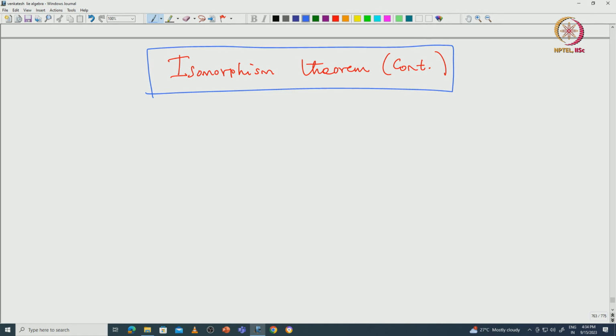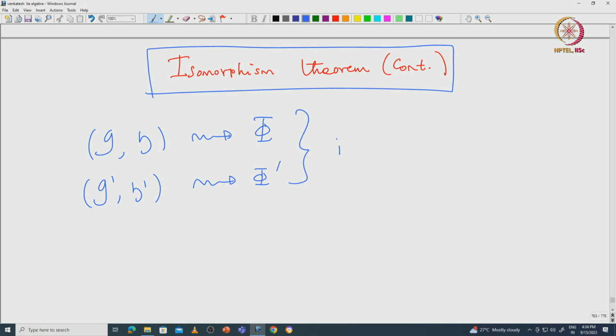We started with two irreducible root systems which come from the pairs (G, H) and (G', H'). From this you have the root system Φ, and from this you have the root system Φ'. Both are assumed to be irreducible root systems. That means G and G' are both assumed to be simple Lie algebras.